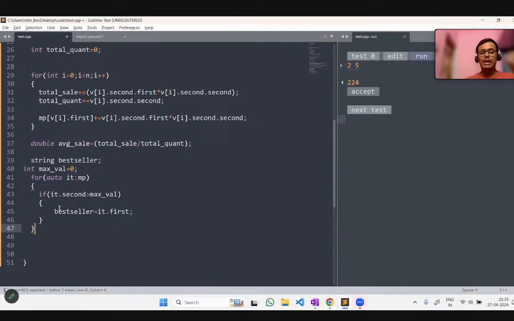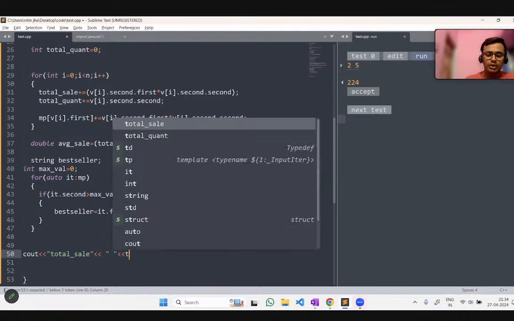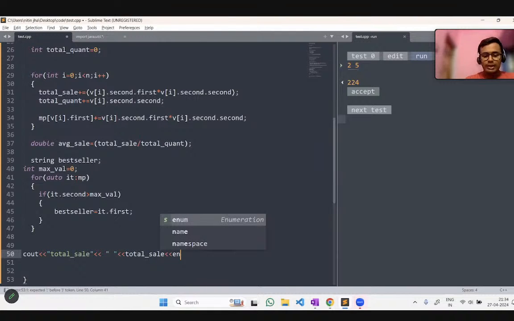In this way, after the loop ends, I will get the best selling product stored in my bestseller string. Now I just have to print everything. So cout, first printing the total sale, and that would be nothing but the total sale. Then endl. After that, we just have to print the average sale, and that would be the average sale.